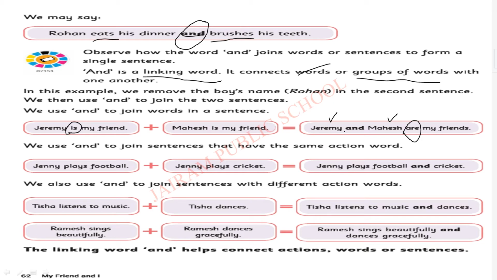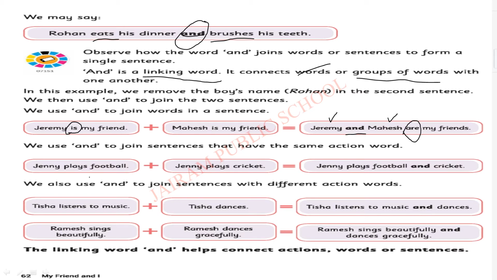Okay, and will make always a plural sentence. Most of the time and will make a plural sentence only. So you can have this as a clue. If we are using and, the sentence will become plural. Two actions, two names or more than 1 person will be added. So it will become a plural sentence. Obviously, we will write are in that sentence.